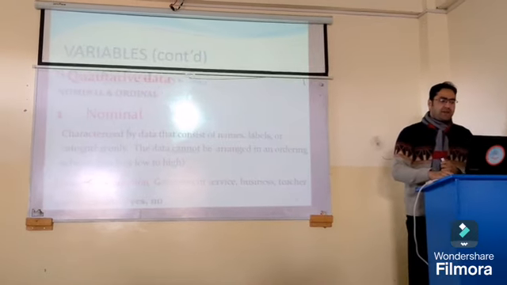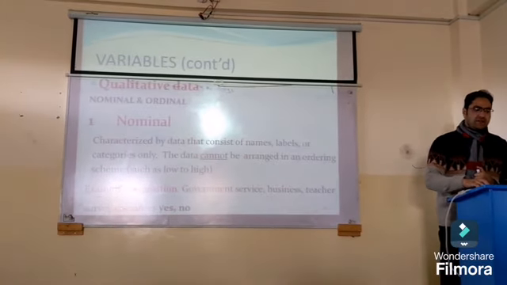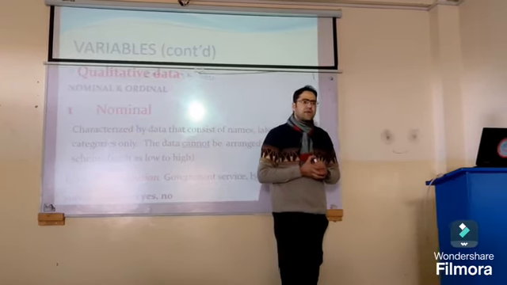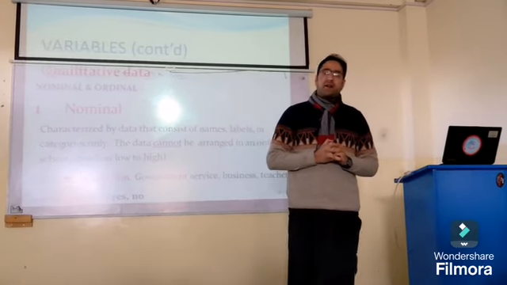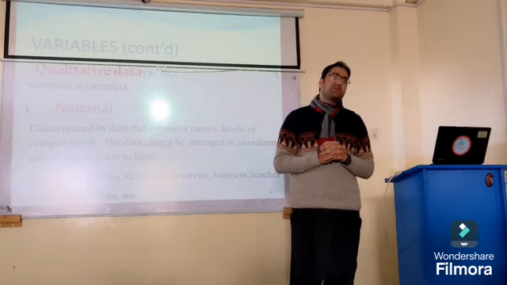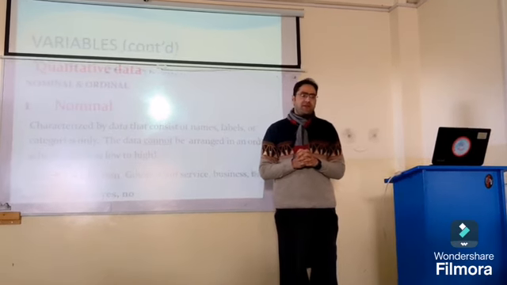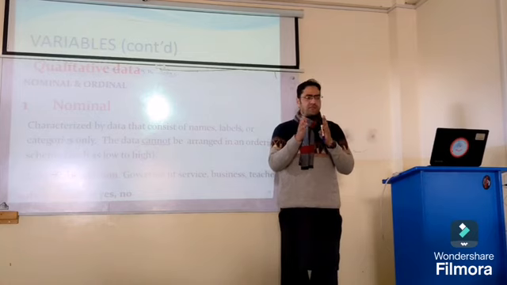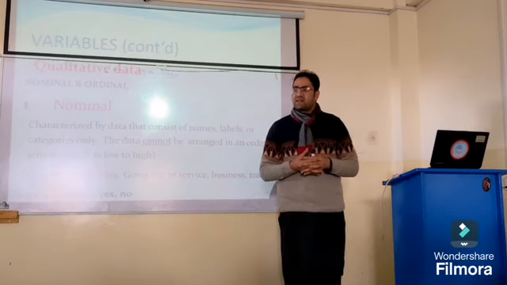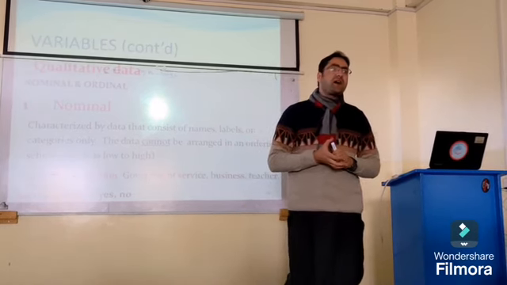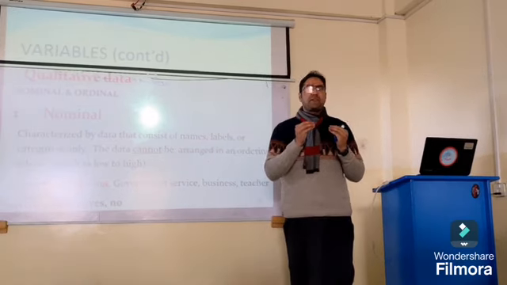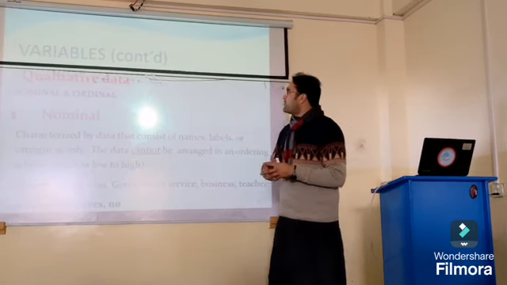Further, the qualitative variables are of two types. First is nominal: a variable that cannot be expressed in numerical form but can be expressed by name, like gender, male, female. Nominal means just name-wise representation: name of the students, name of the cars, name of the institutes.